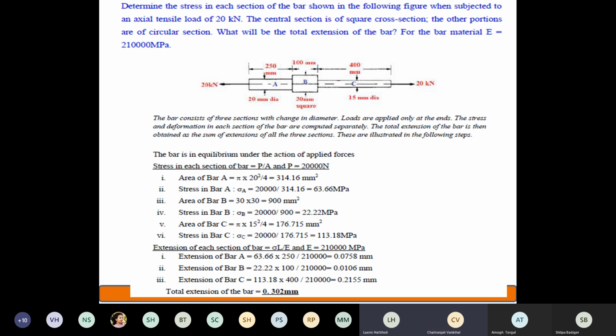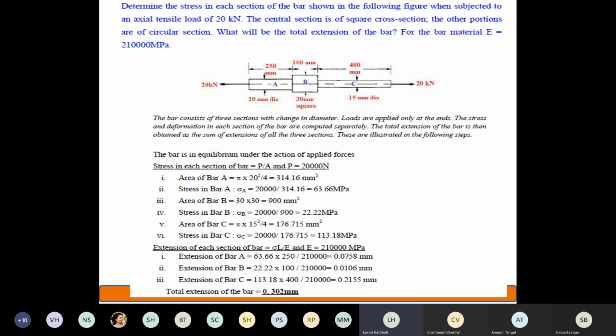The answer is PL upon AE. See, this is a uniform bar. It is not tapering. And I am applying a load P, that is tensile load. So in this case, I can definitely use that formula. Delta L is equal to PL upon AE. Correct? So, forget whatever the calculation has been made here. Simply use PL upon AE for bar A. What is P?